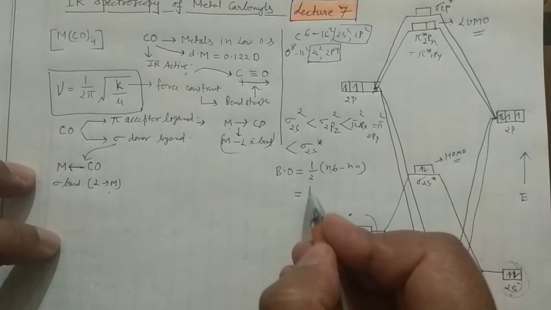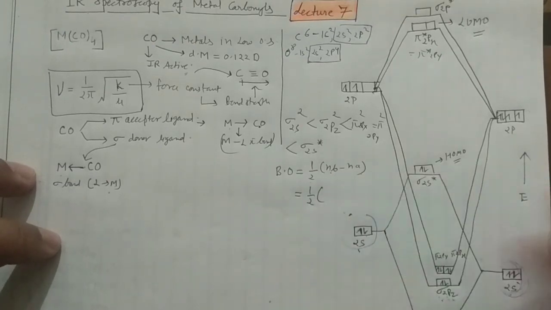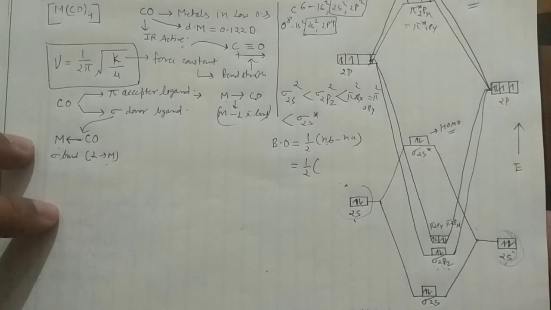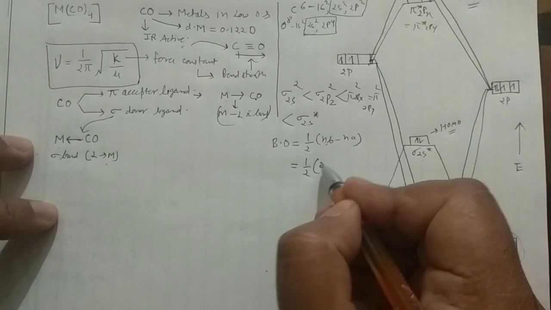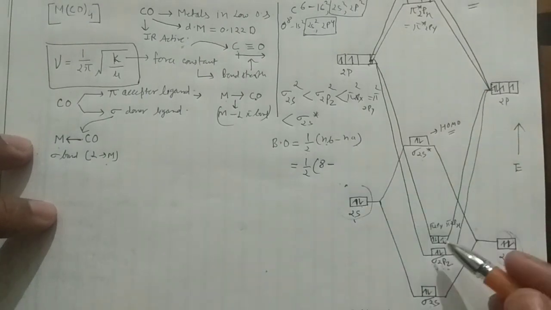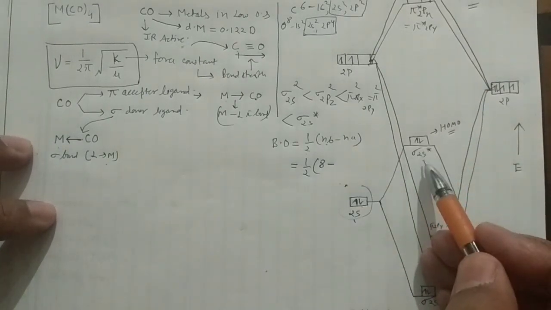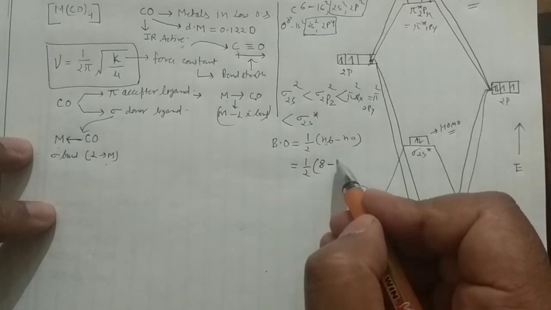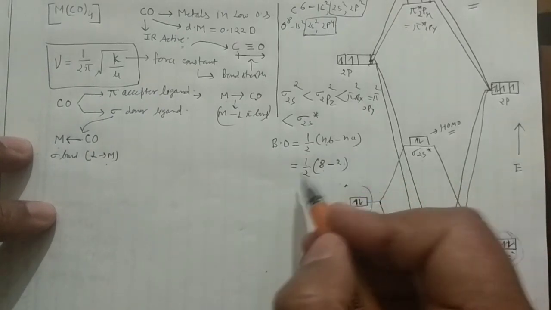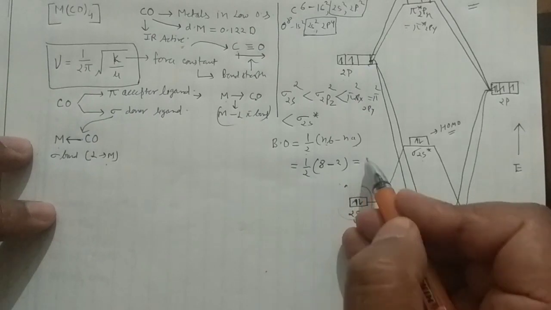So now see, 1 by 2 is quite fine. Number of bonding electrons, how many bonding electrons are there? You can see this is bonding, this is bonding, this is bonding, this is bonding. They all are the bonding ones because they have the lower energy. So 2, 4, 6, 8. So you can write 8 here. Now you can go for the anti-bonding. This is your anti-bonding orbital and it has 2 electrons, so you subtract this one. 8 minus 2 by 2, that will give you 3.